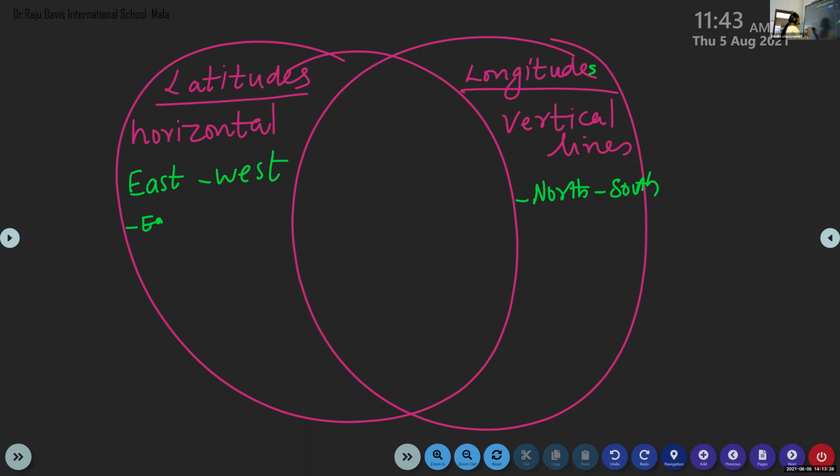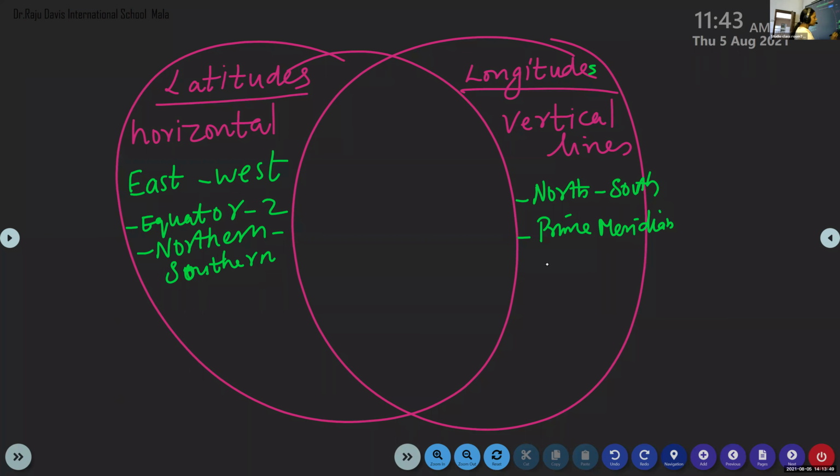Latitudes divide the earth into two parts, northern hemisphere and southern hemisphere. Longitudes divide western hemisphere and eastern hemisphere. So the equator divides the earth into two equal parts, northern hemisphere and southern hemisphere. Then the prime meridian divides the earth into western hemisphere and eastern hemisphere.